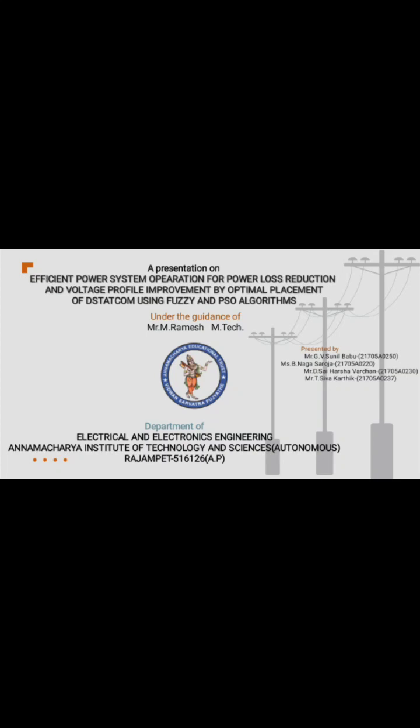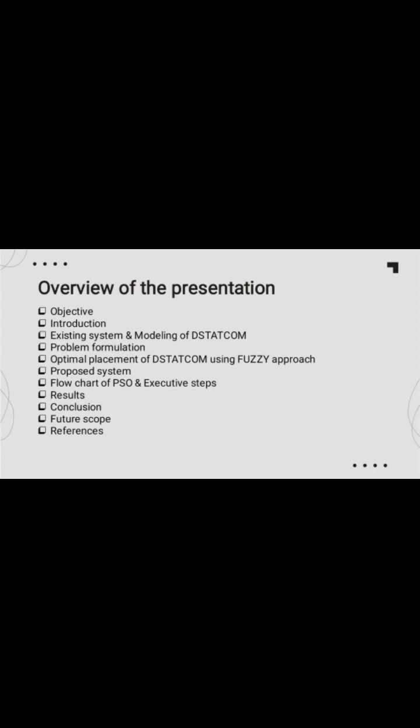We have done this project under the guidance of Mr. M. Ramesh, and our batchmates are B. Nagasaroja, D. Sai Harshavardhan, T. Shivakarthik. Coming to the overview of the presentation, it includes objective, introduction, existing system and modeling of DSTATCOM, problem formulation, optimal placement of DSTATCOM using fuzzy approach, proposed system, flowchart of PSO and execution steps, results, conclusion, future scope and references.